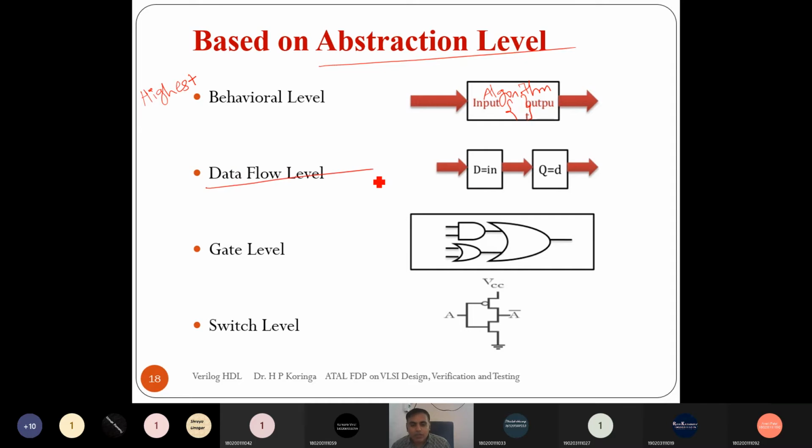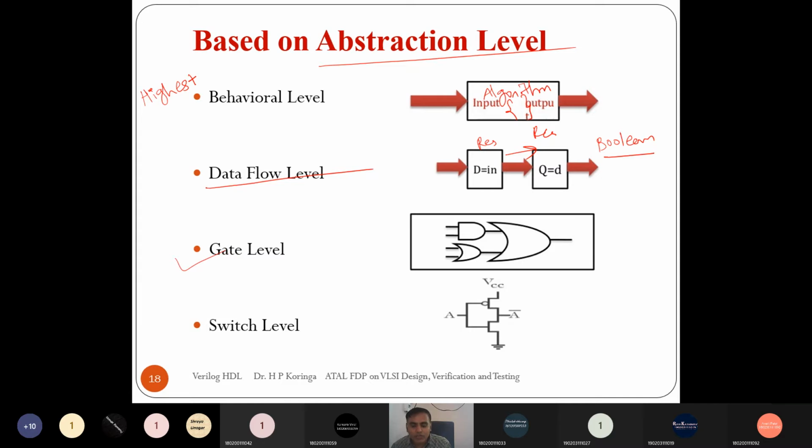Another is the dataflow abstraction level. In the dataflow abstraction level, we know the flow of data, or how the data is transferred from one register to another register, right? Or, if our design is ready in terms of Boolean equations, the Boolean equation itself shows the logic relationship of output and input. So if our design is ready in terms of Boolean equations, then we can go with dataflow architecture modeling, or the dataflow abstraction level.